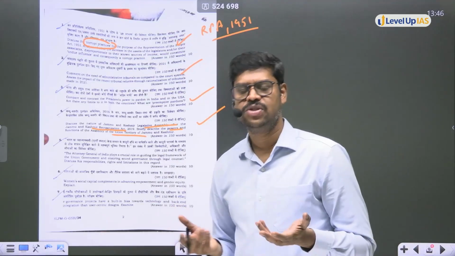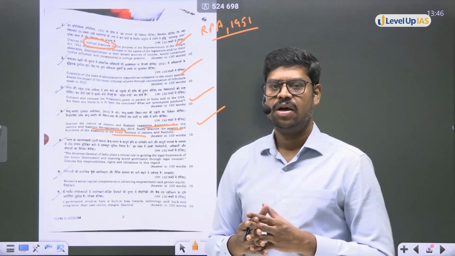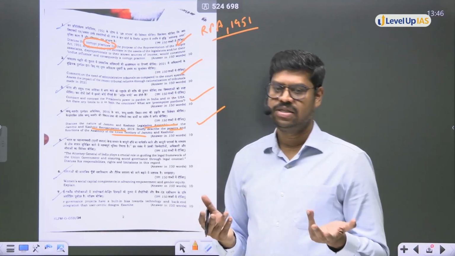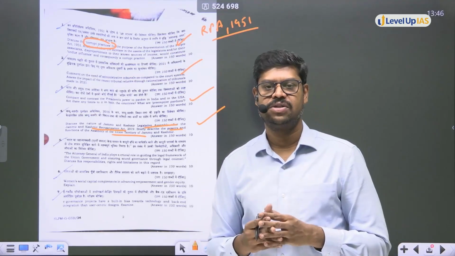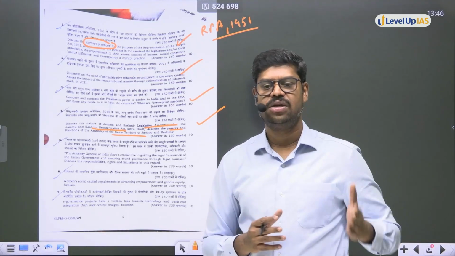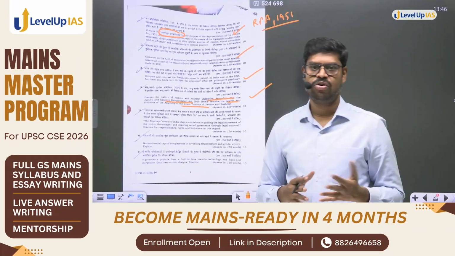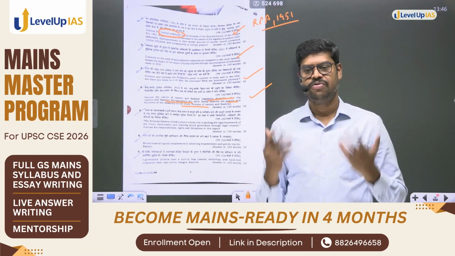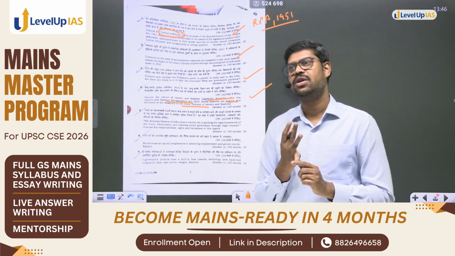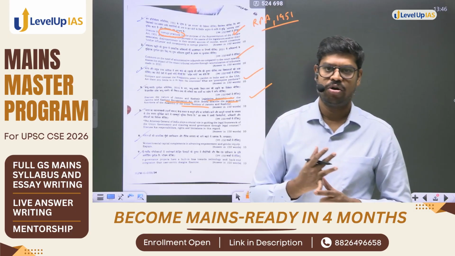Now, if you see, this question requires your knowledge of the Attorney General. The Attorney General is appointed under Article 76. If you know, you can write that, by the President of India. And the Attorney General is bound to perform certain constitutional duties because he is the chief legal advisor of the Government of India. So what are the functions of the Attorney General? He has to defend the Government of India in a court of law.